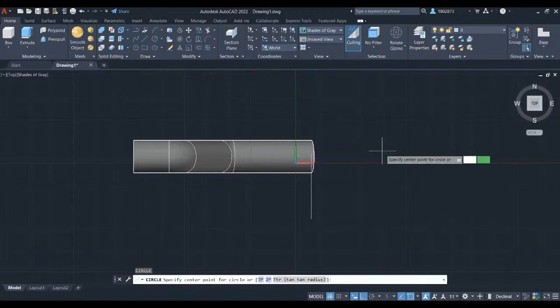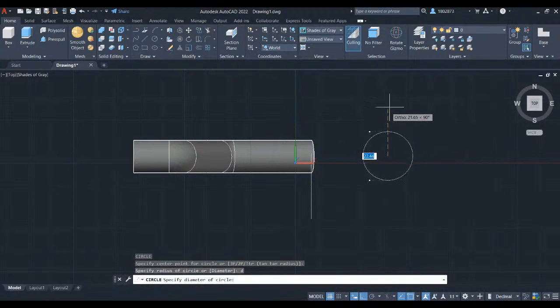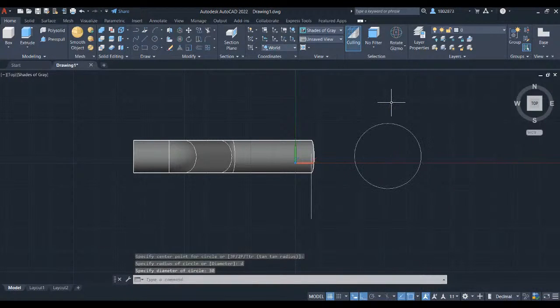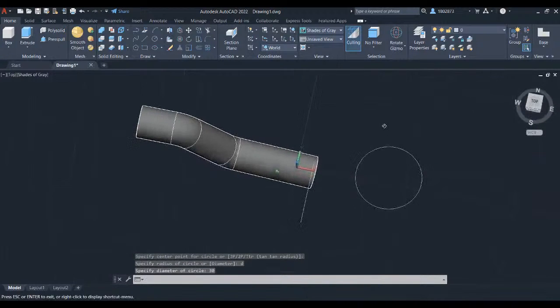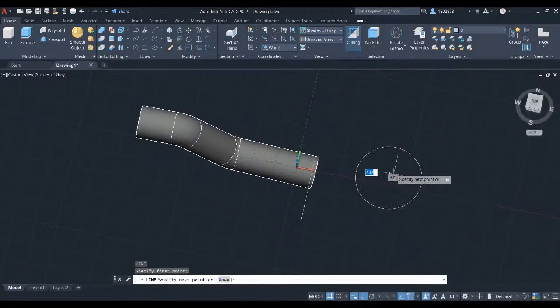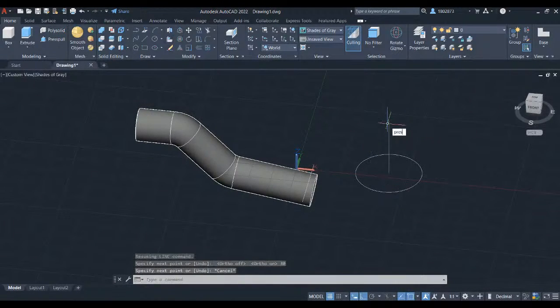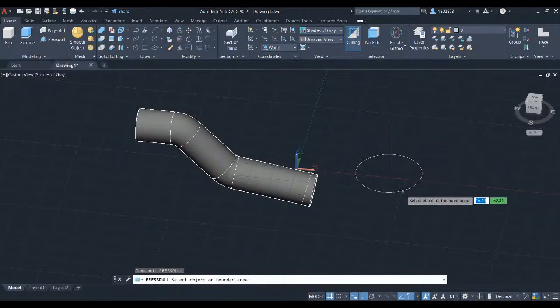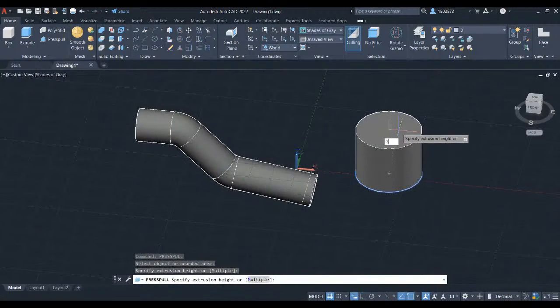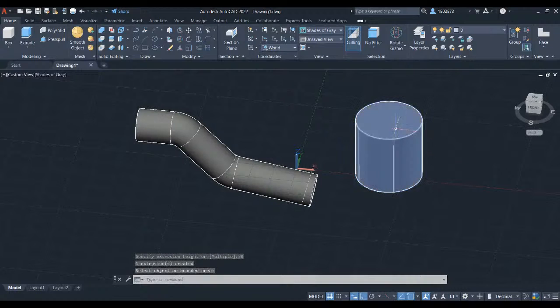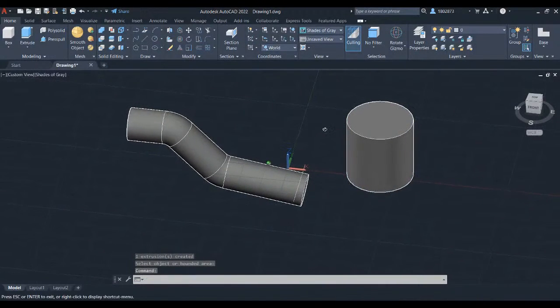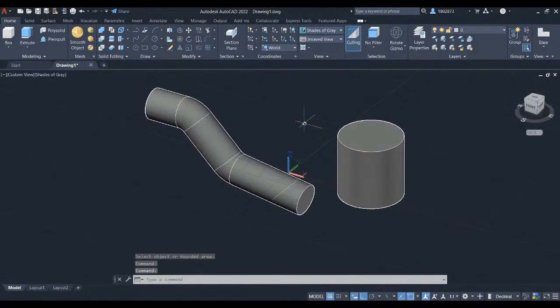Press C for circle and type in D to define it in diameter. Let's key in 30 and press enter. Press L for line and select the center point. Let's key in 30 and press enter. Type in press and select press pull. Select the circle and key in 30. Press enter. Press escape. Let's connect this part to our sweep feature.